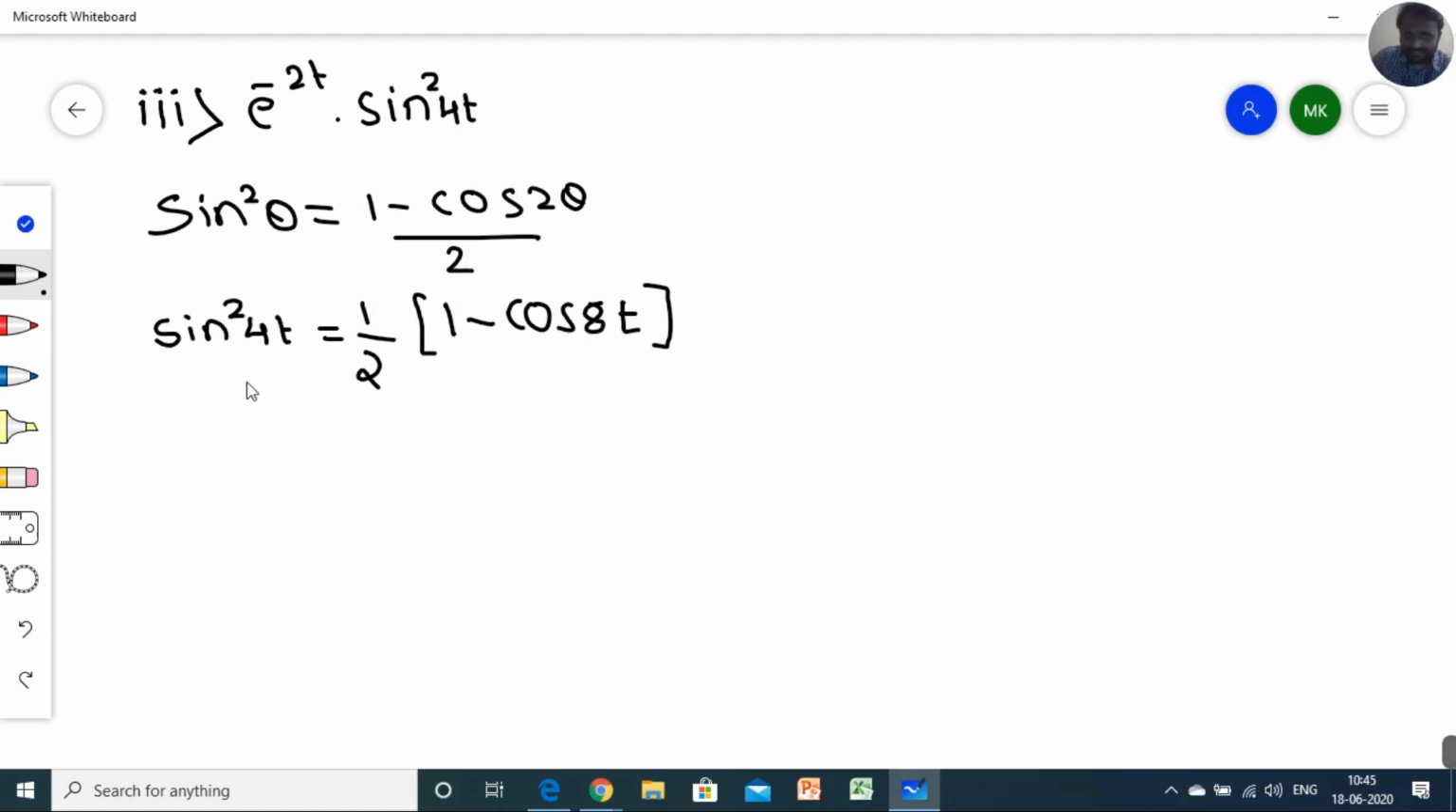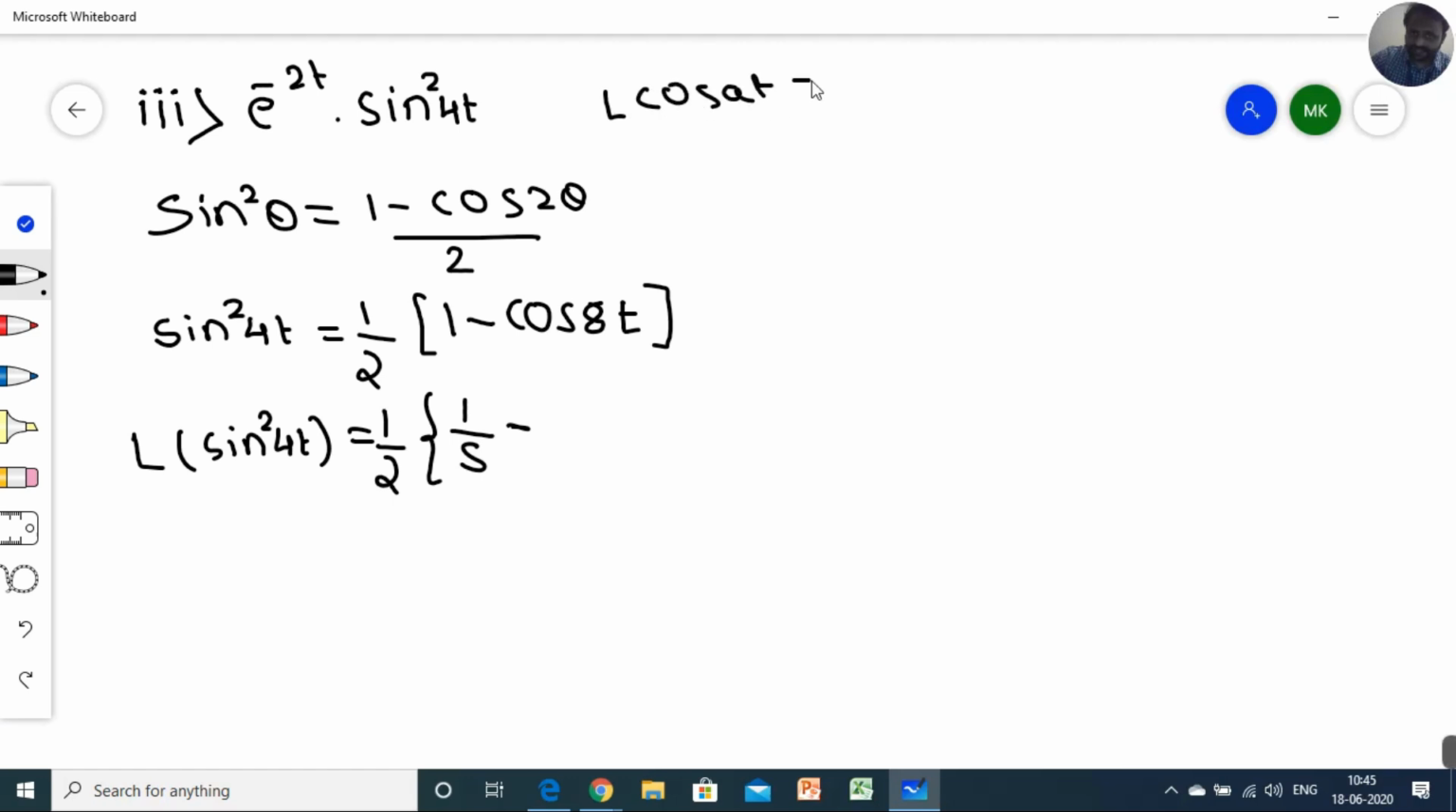Now we have to apply the Laplace. You have to solve this separately. So Laplace of sine square 4t is equal to 1 by 2. Now what is the value of Laplace of 1? It is 1 by s, minus, and Laplace of cos, if you remember the starting formula, Laplace of cos at, what was it, s upon s square plus a square. So 8t is here, so you have to use it as it is: s upon s square plus 8 square.